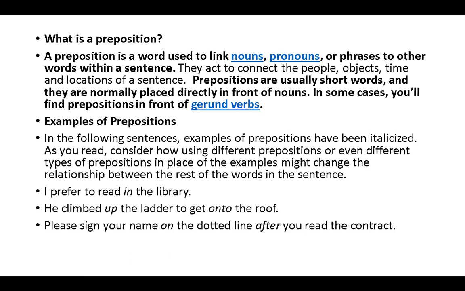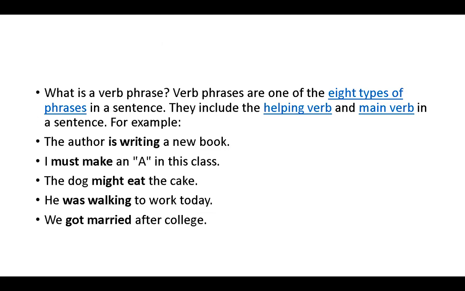In the following sentences, examples of prepositions have been italicized. As you read, consider how using different prepositions or even different types of prepositions in place of the examples might change the relationship between the rest of the words in the sentence. I prefer to read in the library. He climbed up the ladder to get onto the roof. Please sign your name on the dotted line after you read the contract.